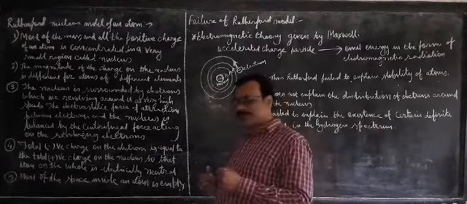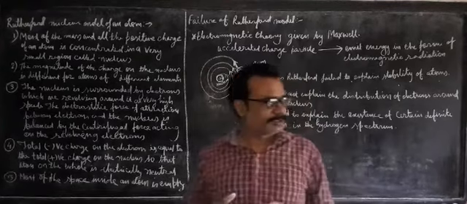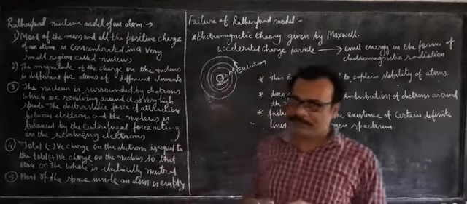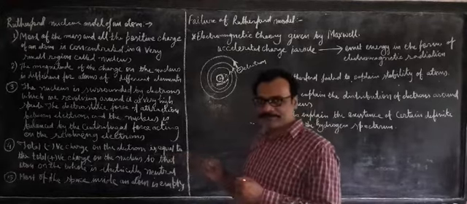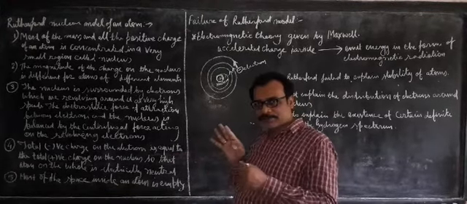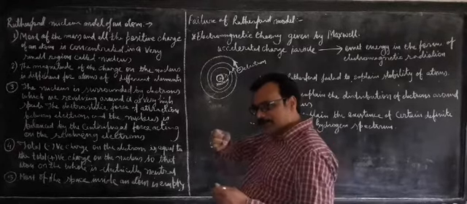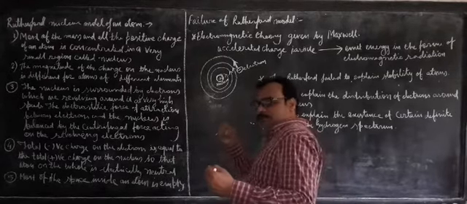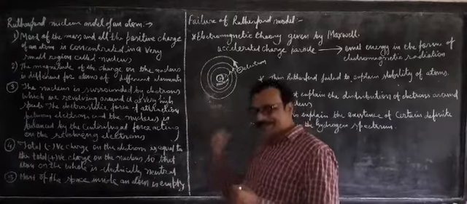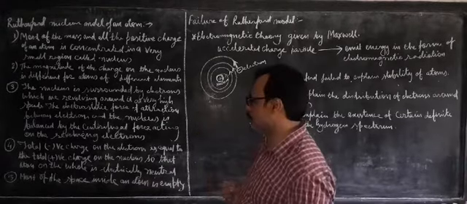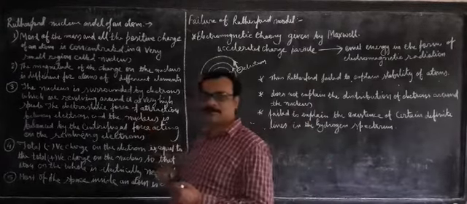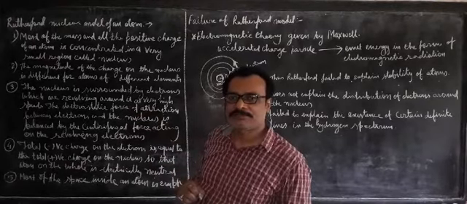An electrostatic force works as a centripetal force which pulls the electron towards the central part. In physics you have studied centrifugal and centripetal force. Centripetal force acts towards the center and centrifugal force acts away from the center. So here the electrostatic force of attraction is balanced by centrifugal force.